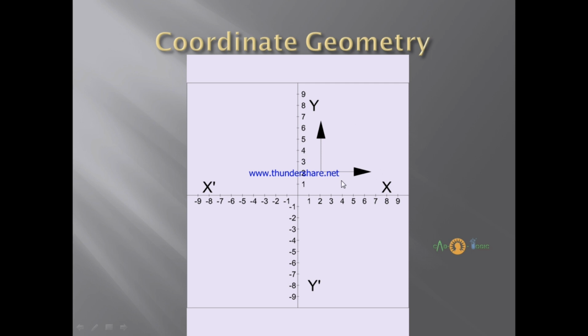Similarly, in the y-axis, if we are moving from bottom to up, our y value will increase. Suppose this point is on 2, then this point is on 6 or 6.5, whatever you can guess.